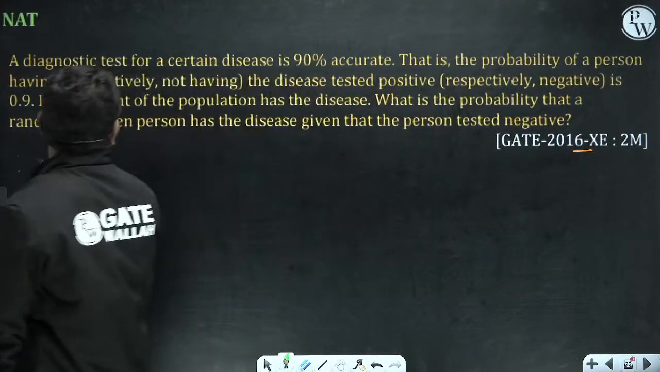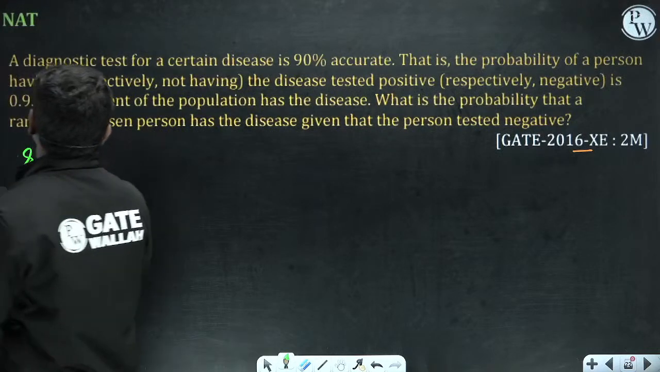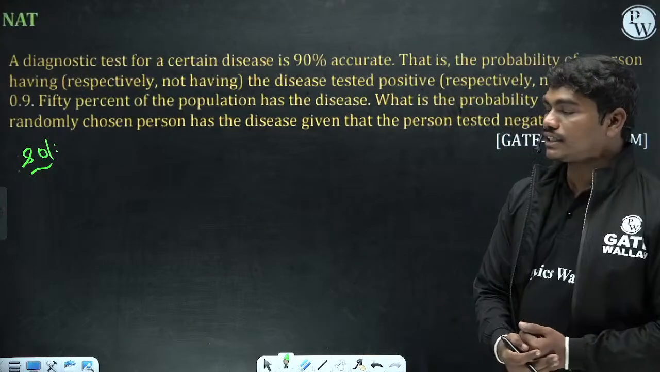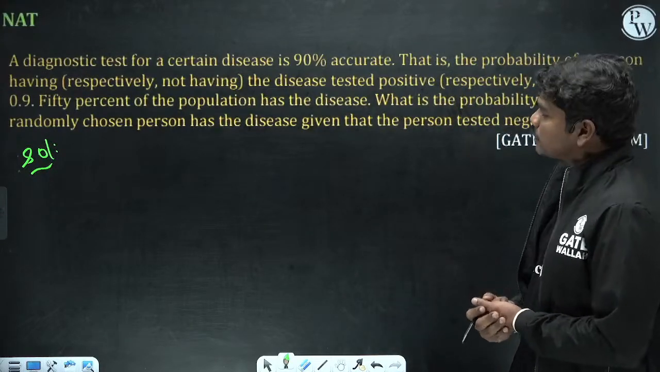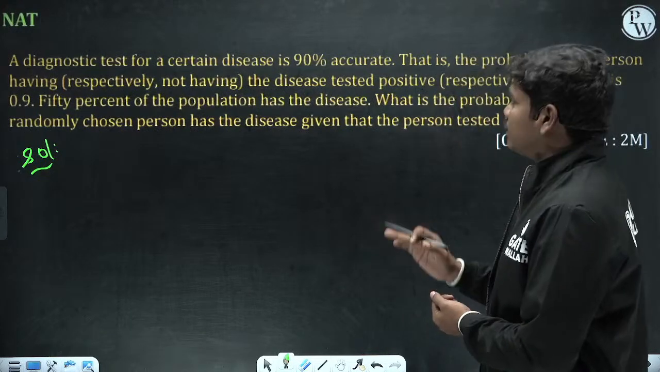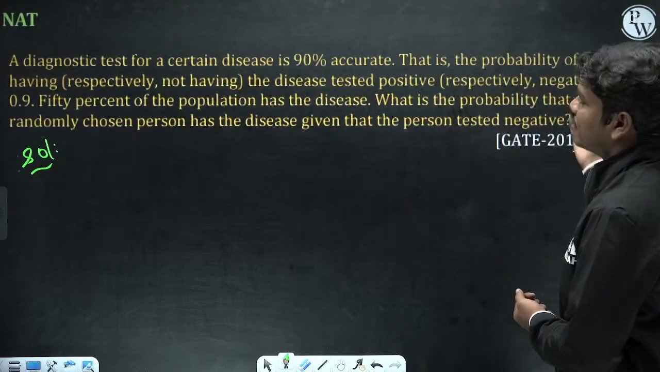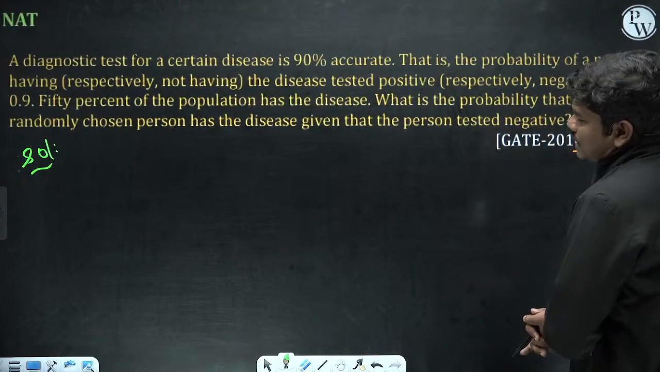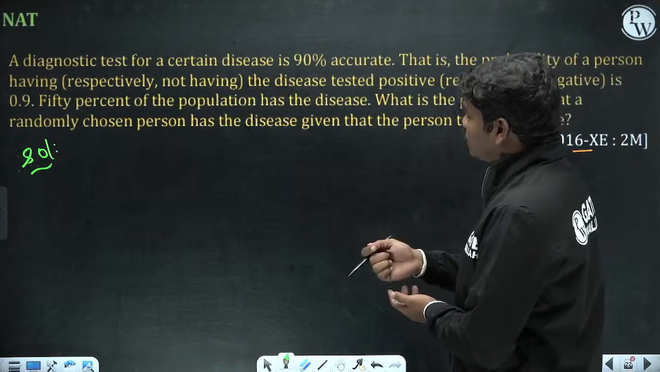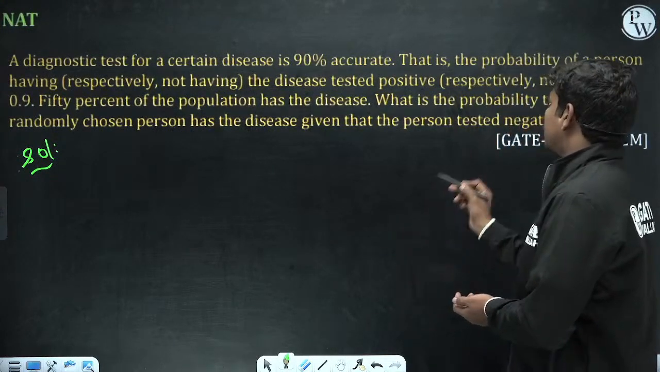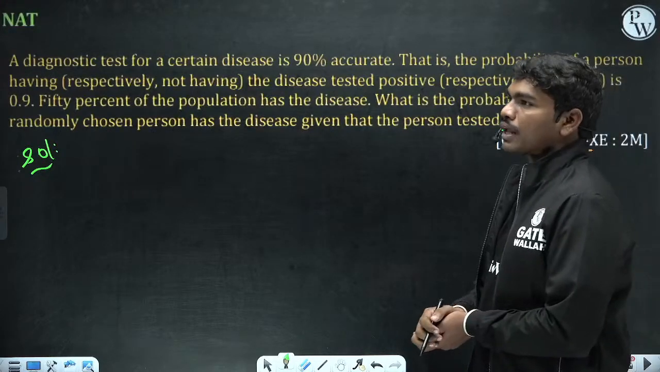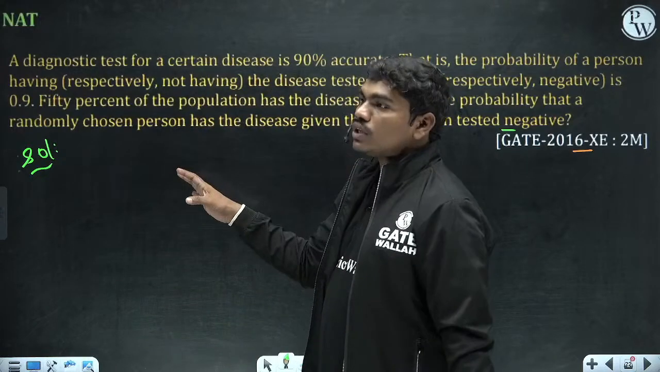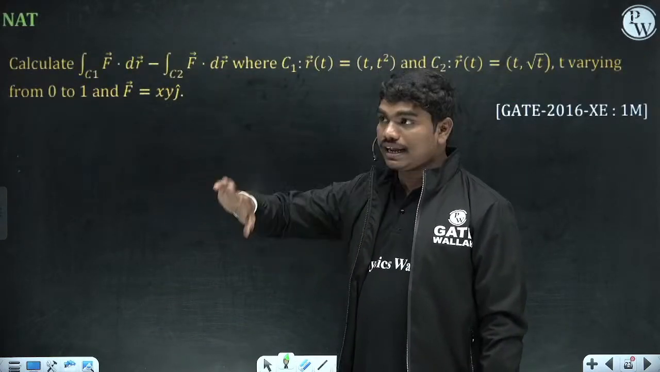So see, a diagnostic test for a certain disease is 90% accurate. So if you perform a diagnostic test, this is 90% accurate. That is, the probability of a person having, respectively not having, the disease, testing positive or respectively negative, is 0.9. 50% of the population has the disease. What is the probability that a randomly chosen person has the disease, given that the person tested negative? Basically they are asking, there is one person, and if the result is known to be negative, what is the probability that he can actually have the disease?